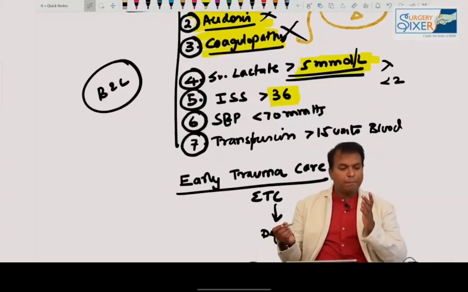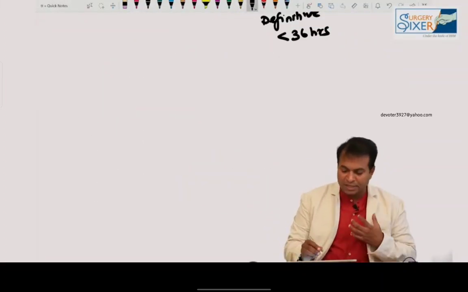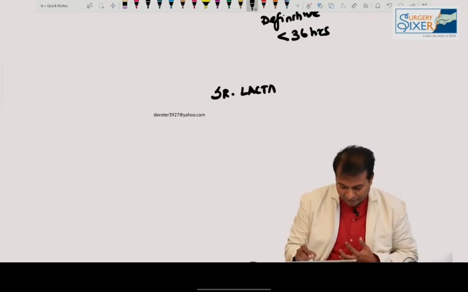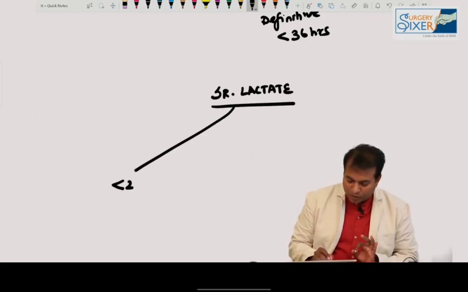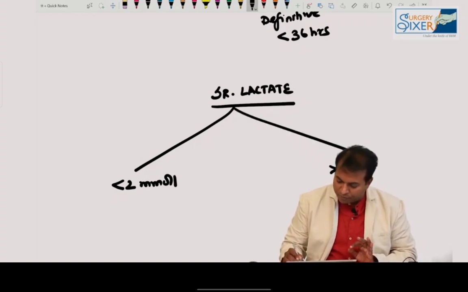This topic is expected. So how are we deciding as trauma surgeons? We decide based on a simple test: serum lactate level. We measure serum lactate. If it is less than 2 millimoles per liter, what do we do? If it is more than 5 millimoles per liter, what do we do?